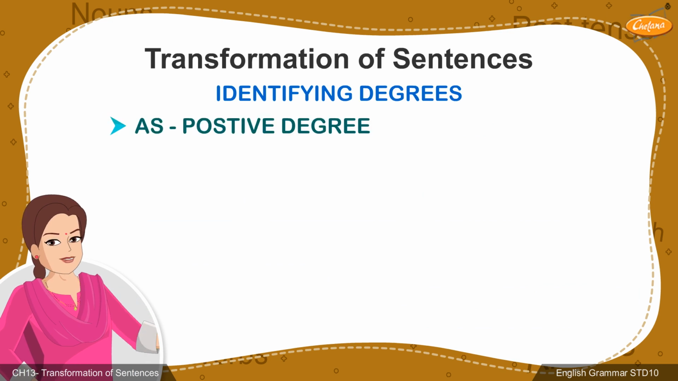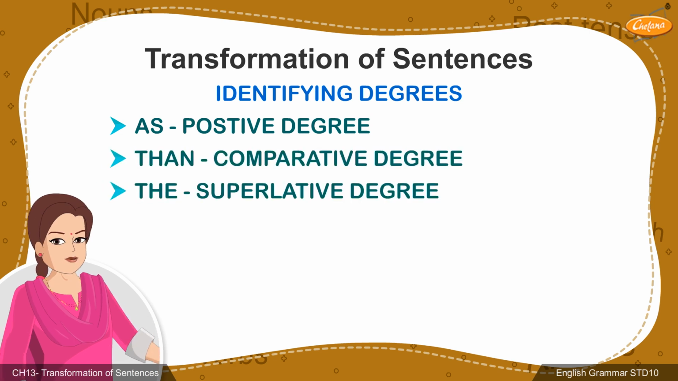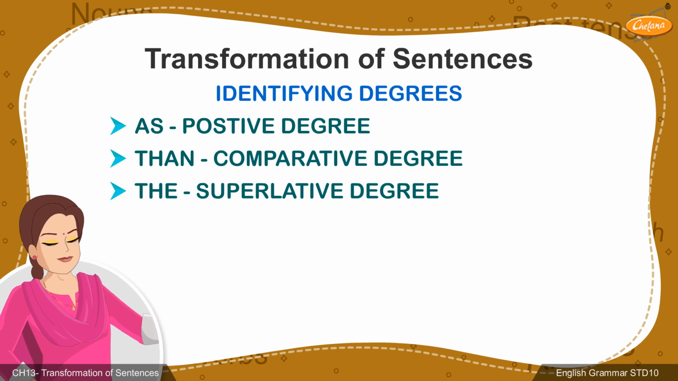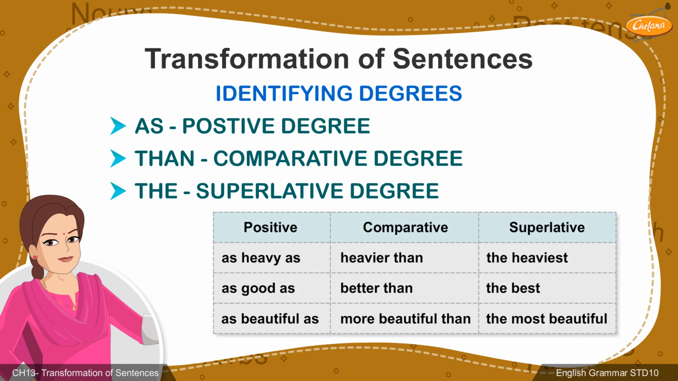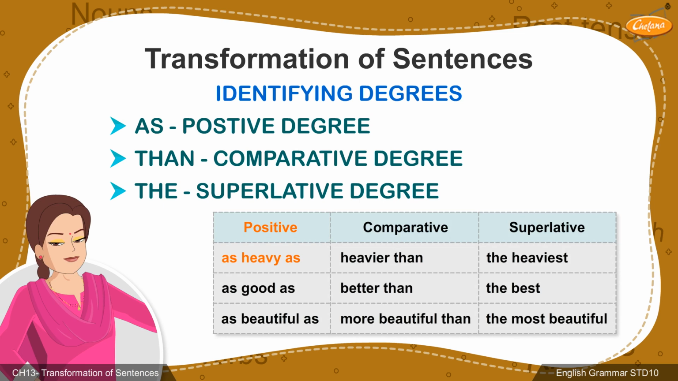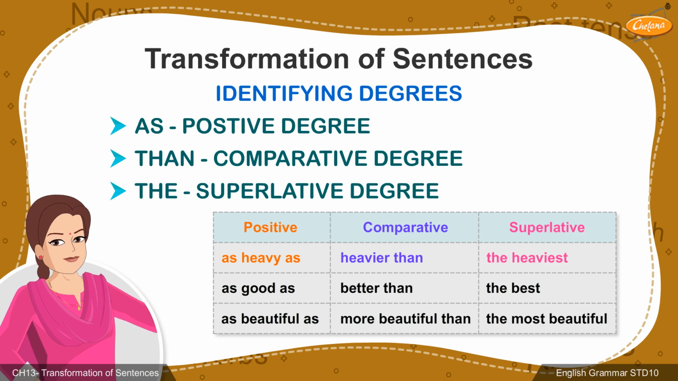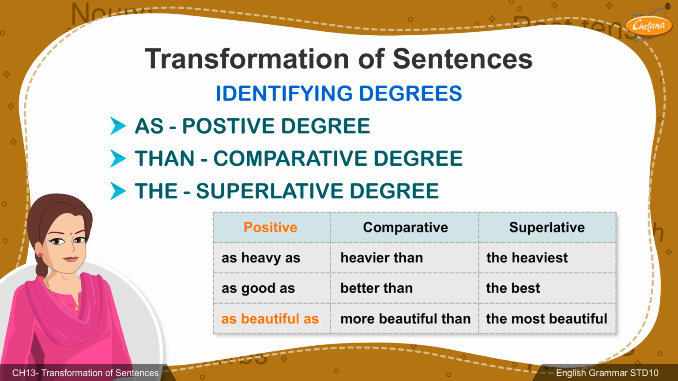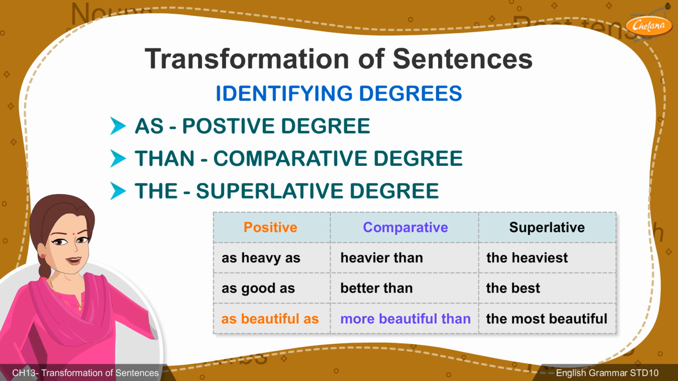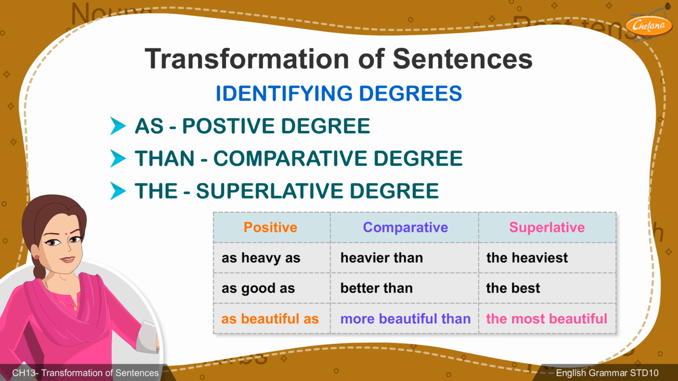Sentences in positive degree always include the word "as". Those in comparative and superlative degree include the words "than" and "the", respectively. Consider the following examples. If the positive degree of the adjective heavy is as heavy as, then the comparative and superlative degree would be heavier than, the heaviest, respectively. However, the 3 degrees for the adjective beautiful would be as beautiful as, more beautiful than, and the most beautiful.